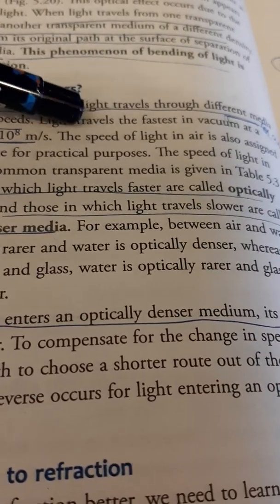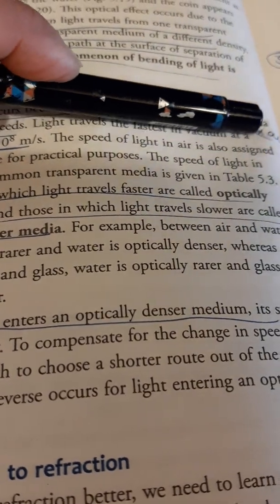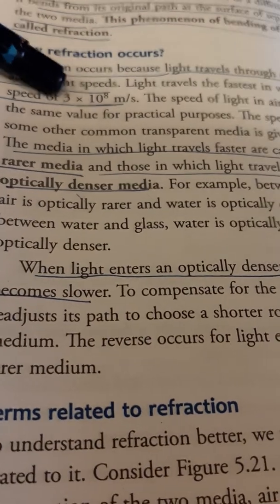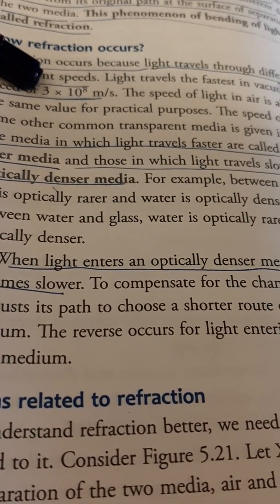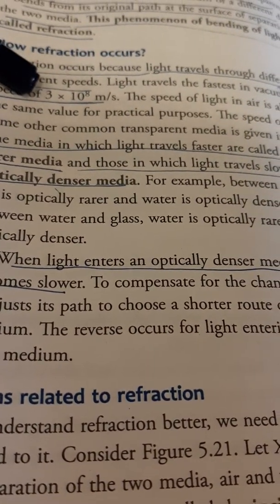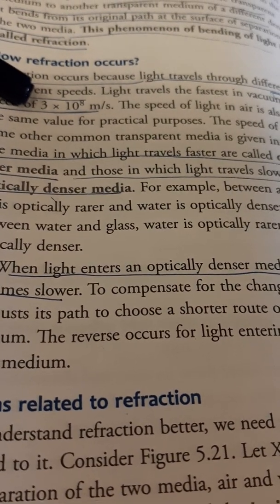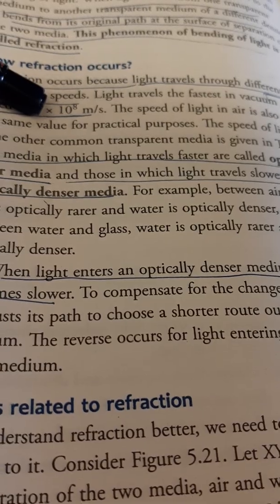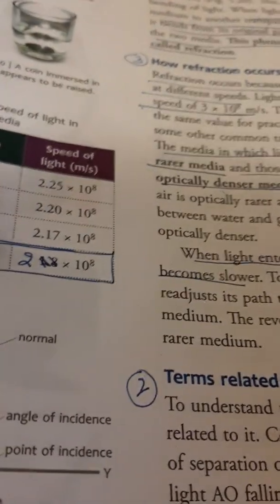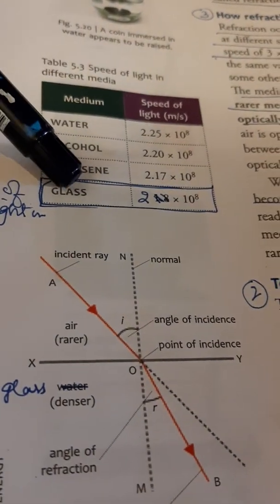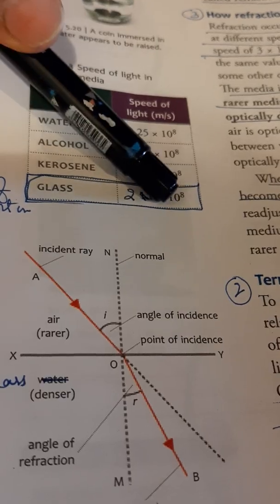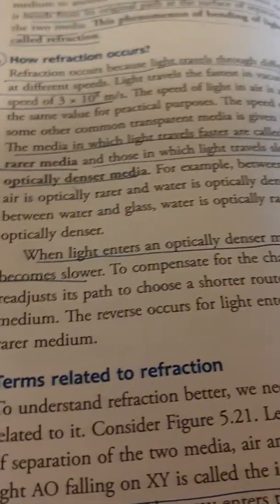So as I told you, light travels the fastest in air, or you can say in vacuum. And you have to learn the numerical value of the speed of light also. It is 3 into 10 raised to power 8 meter per second. This is the speed of light in air. And the speed of light in glass, as given in your book also, which is a solid, is 2 into 10 raised to power 8 meter per second.